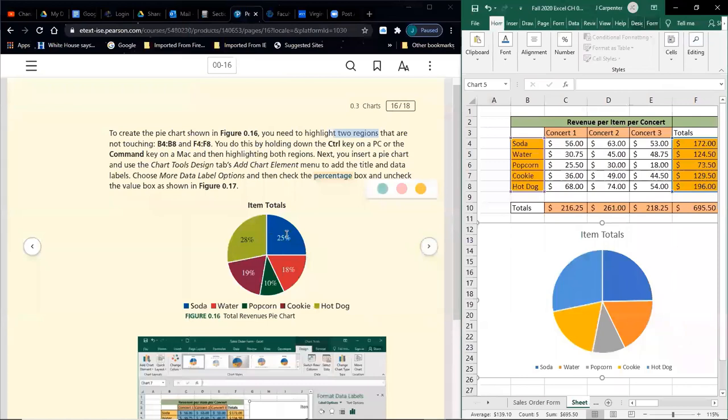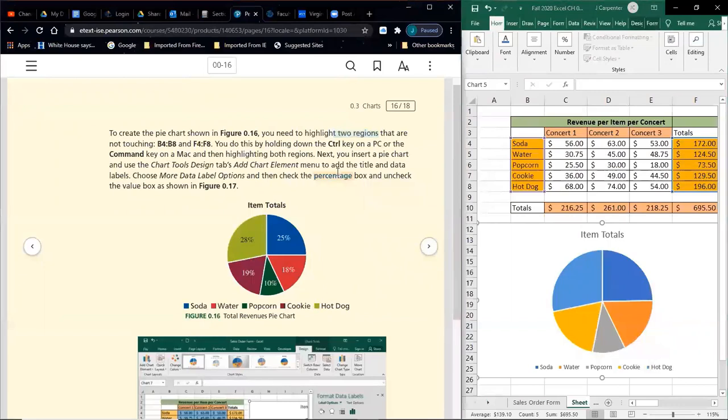But there's other things labeled in here. We have numbers. So the pie chart gives us a visual representation of, hey, the soda, or whatever this blue thing is, which is actually hot dogs. Soda's a little darker of a blue, and it's tougher to see because of the small size, but this right here is the hot dog, and if you hover, it even says that. The dark blue is the soda, the yellow is the cookie, the orangish is water, the gray is popcorn. So I can, again, visually see popcorn sales kind of low. Maybe we take out popcorn. And even when you hover, it will tell you those percentages, but we want it to tell us the percentages without hovering.